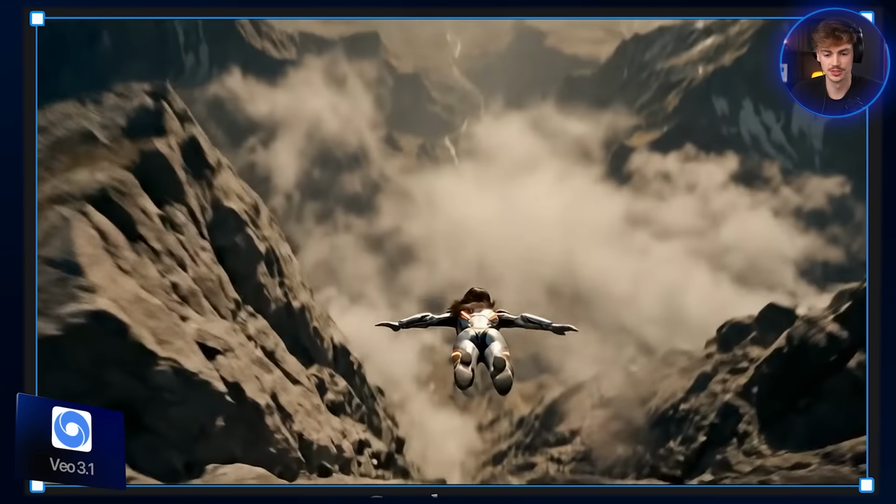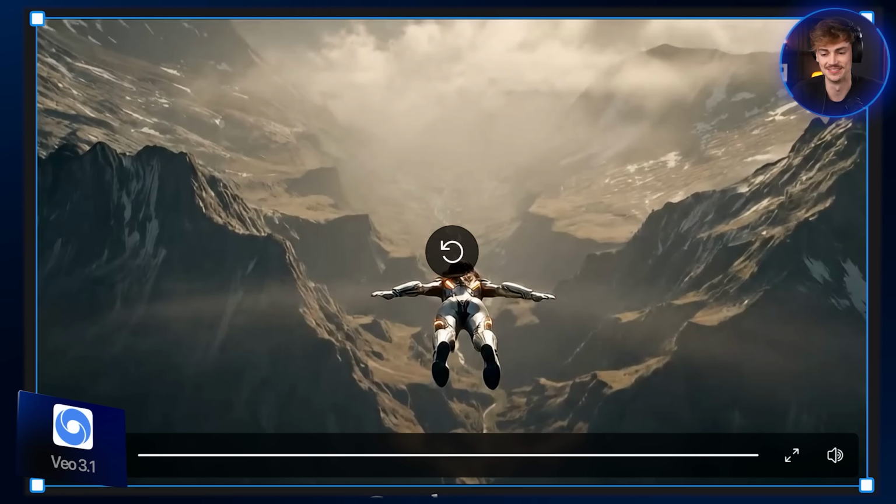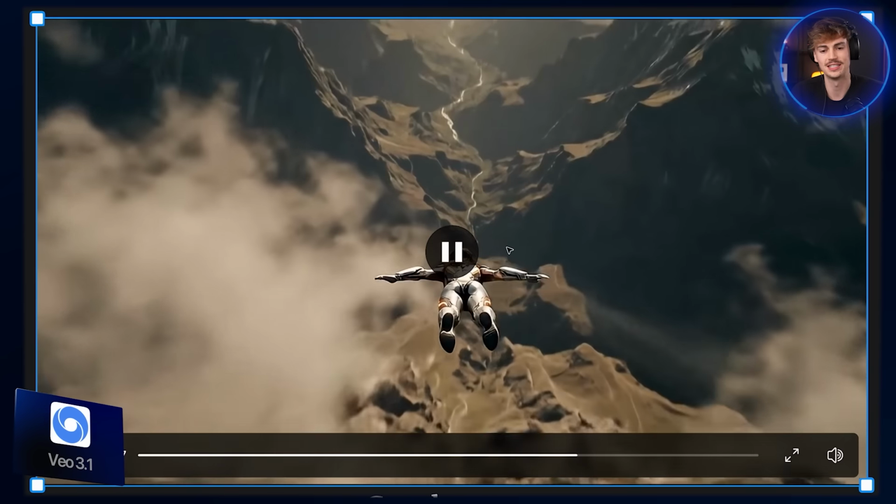Okay, my initial response to this, it looks pretty cool. I didn't want her to be flying, but she's taking off. The main thing that I don't get from this video is the sound effects. Like what are these Fortnite type sound effects? Other than that, it's pretty good. Let's see what Seedance can do.